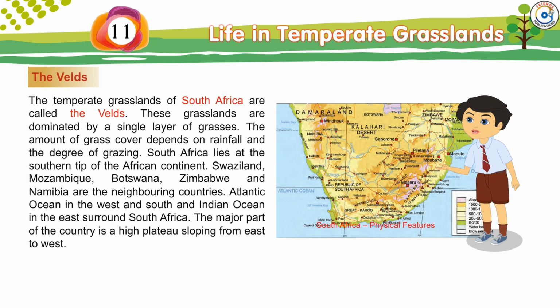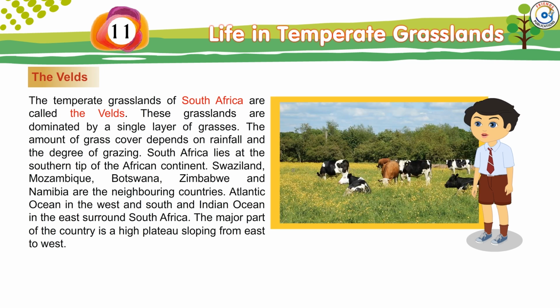The Velds. The temperate grasslands of South Africa are called the Velds. These grasslands are dominated by a single layer of grasses. The amount of grass cover depends on rainfall and degree of grazing.